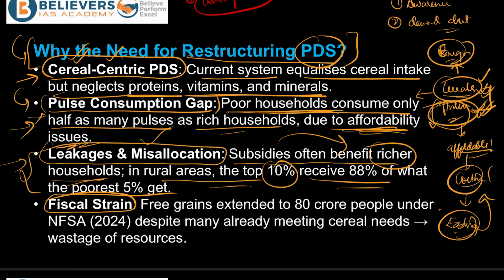And talking about the fiscal strain, free grains were extended to 80 crore people under the National Food Security Act 2024, despite many already meeting their cereal needs.